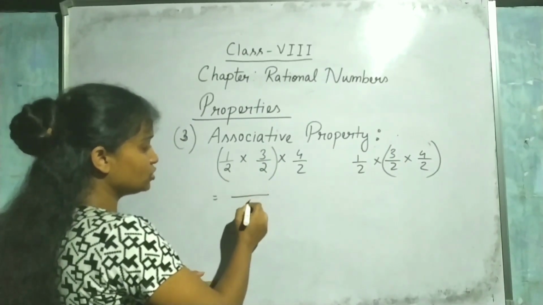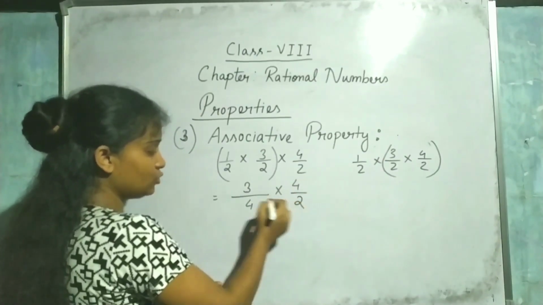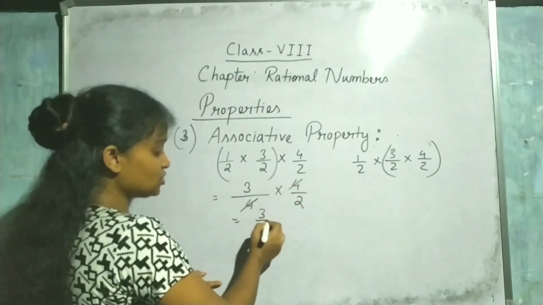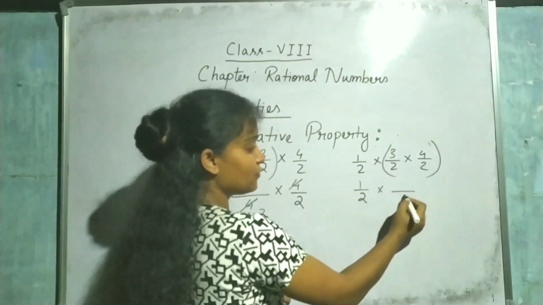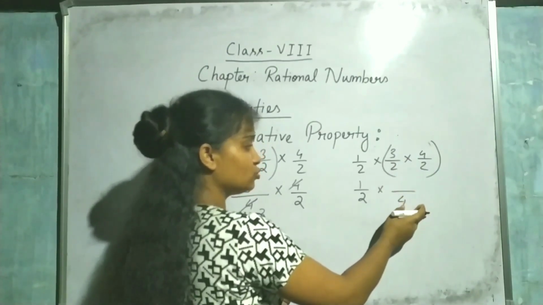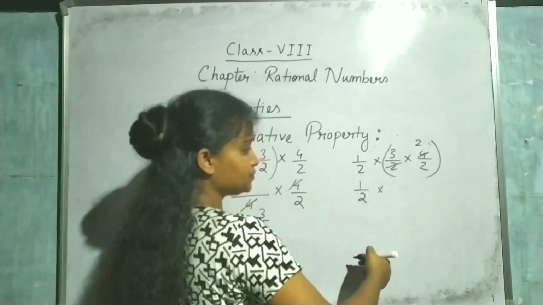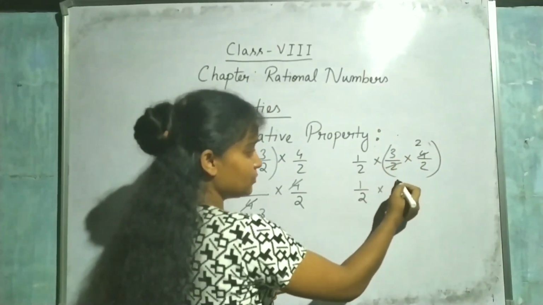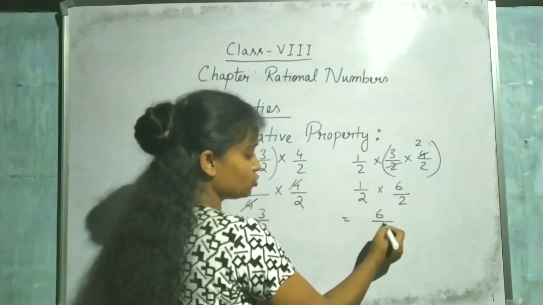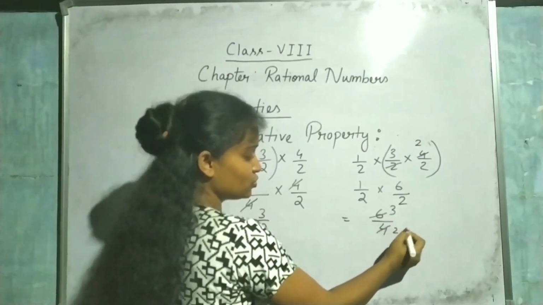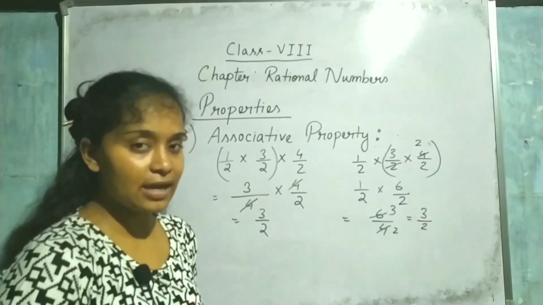Then 2 1s are 2, 2 2s are 4, 3 1s are 3. Then again 4 by 2. 4 4 cancel. Then it becomes 3 by 2. Okay. Now 1 by 2 into 2 2s are 4. Then it becomes 3 2s are 6 by 2. Okay. Now 6 divided by 2 is 3, so it becomes 3 by 2. That means what? The answer is coming the same.